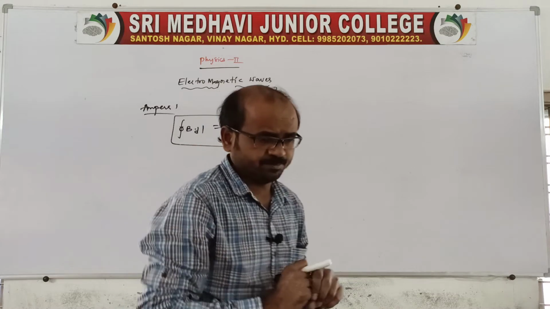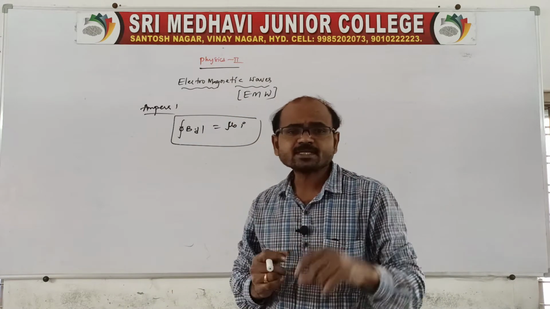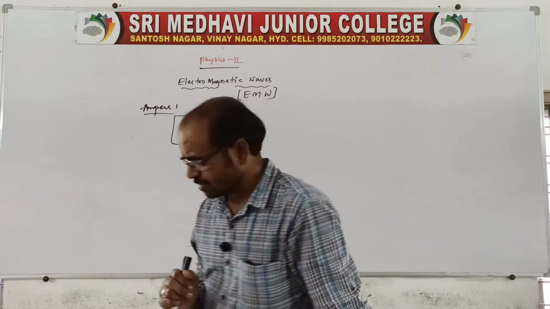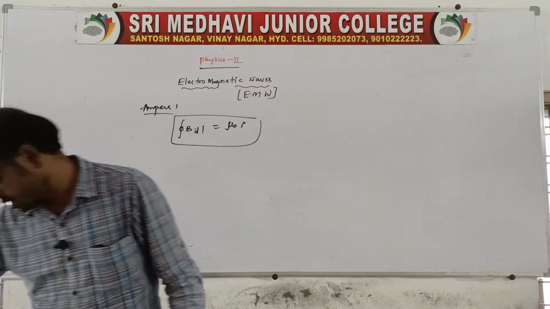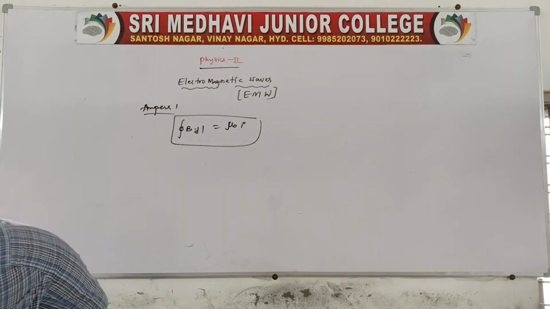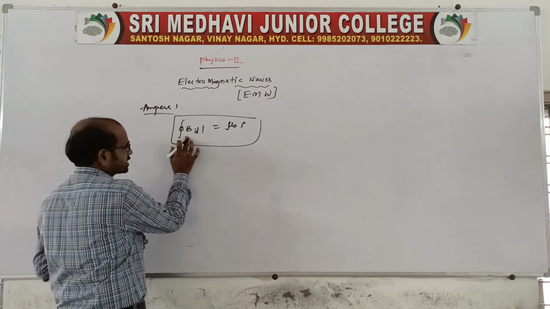Come to the point: it is a straight current carrying conductor, but suppose you take capacitor plates. I think everyone knows about capacitors. Let us suppose, this is for only a straight current carrying conductor.